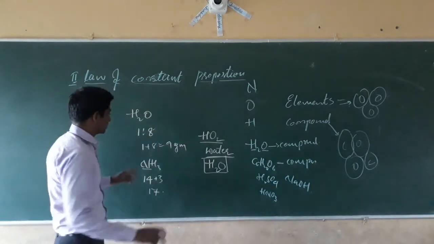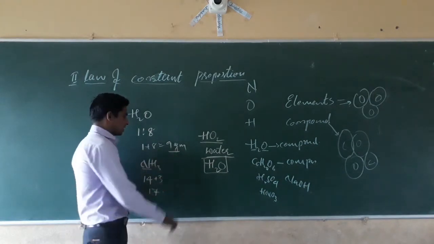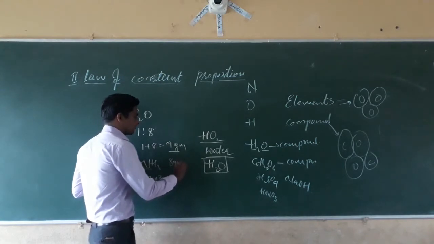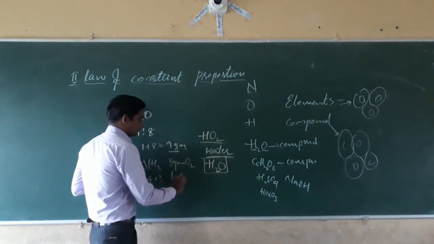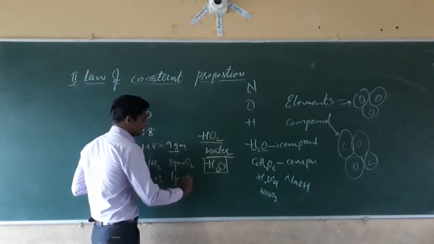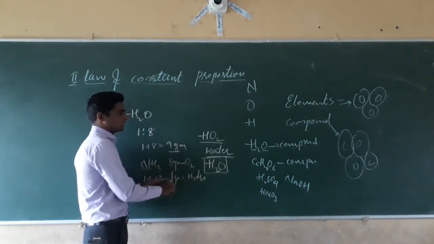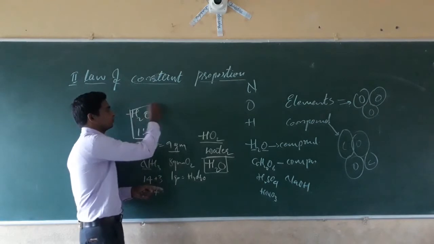Here in case of water molecules, 9 gram of water, when we weigh the 9 gram, in which 8 gram of oxygen is present and 1 gram of hydrogen is present. If they combine in that ratio, then only the water molecule is formed.